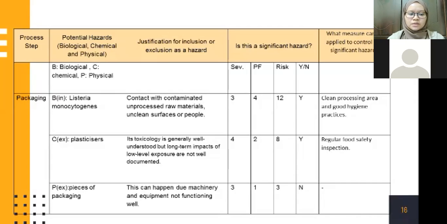Next is the physical potential hazard in this process, which is pieces of packaging. The justification for this hazard is that this can happen due to machinery and equipment not functioning well. Is this a significant hazard? The risk range is at 3, and this is not a significant hazard because it is not likely to occur in food premises.